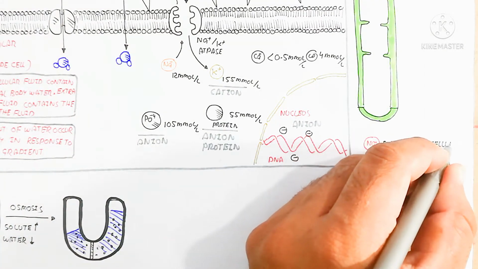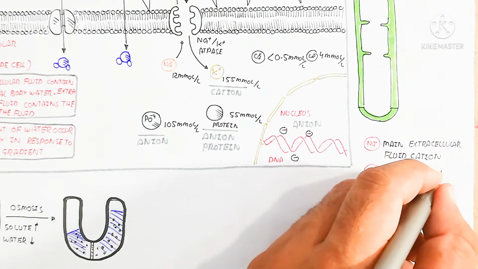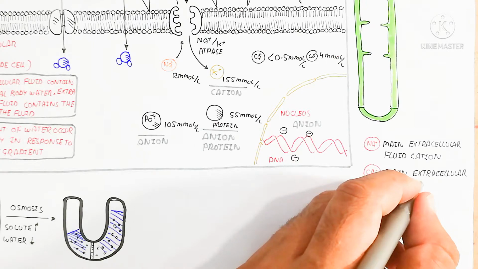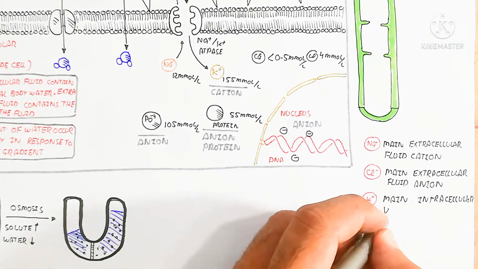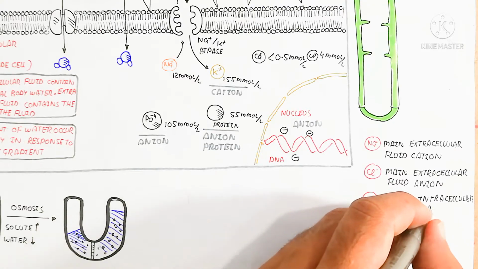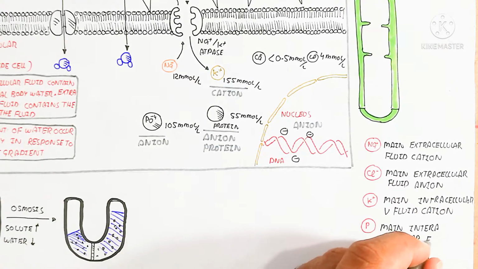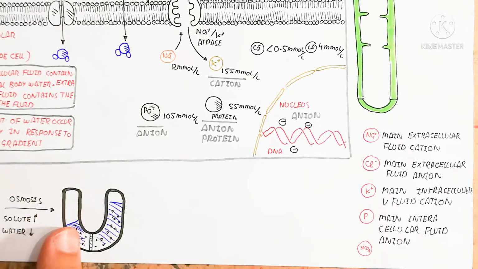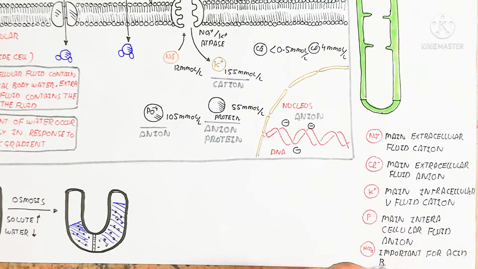So here DNA also contains a negative charge, so it plays an important role as an anion. So in summary, we can say that sodium is the main extracellular fluid cation, and chloride is the main extracellular fluid anion, and potassium is the main intracellular fluid cation, and phosphate is the main intracellular fluid anion.